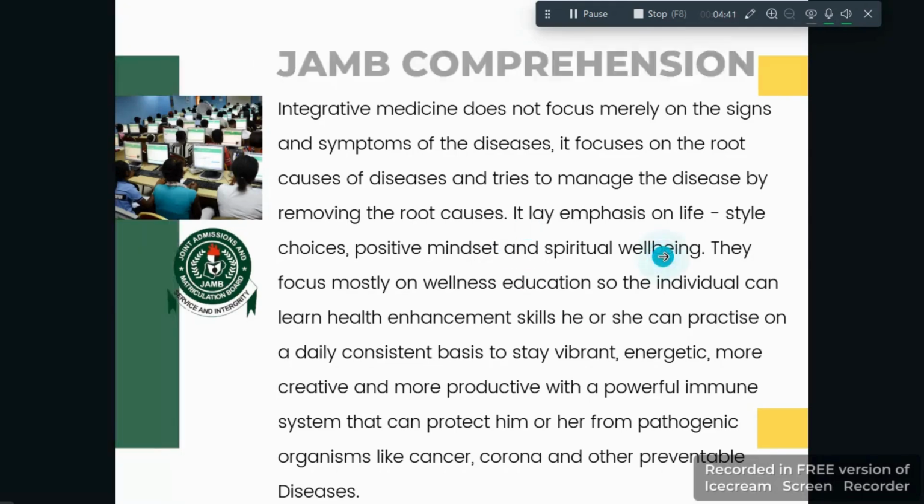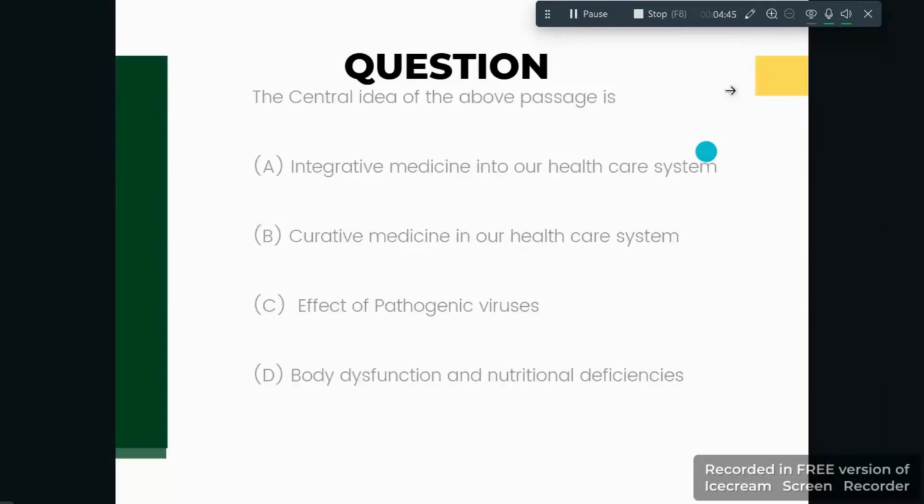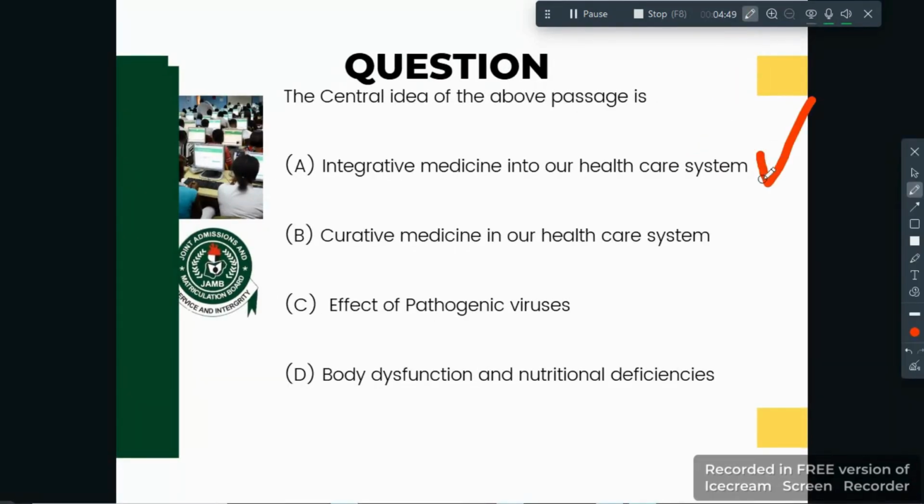Okay, so let's quickly rush and go back to our options. That tells us that option A is the correct option. B is wrong, C is wrong, and D is wrong.